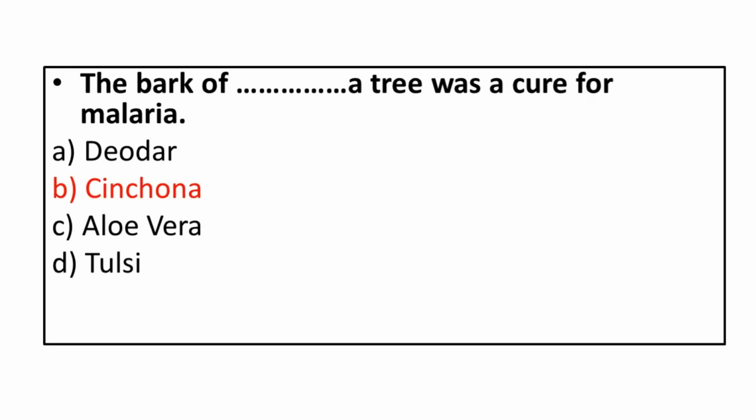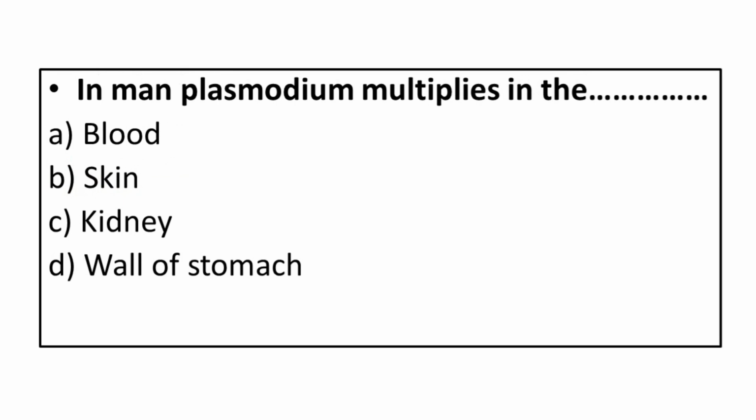In man, Plasmodium multiplies in the: A. Blood. B. Skin. C. Kidney. D. Wall of stomach. Correct answer is blood.